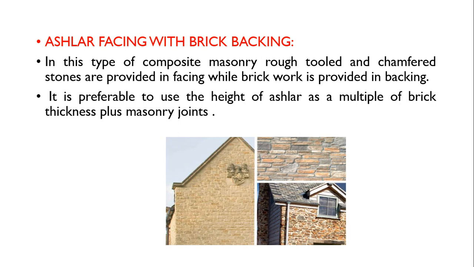It is preferable to use the height of ashlar as a multiple of brick thickness plus masonry joints. The brick thickness is 4 inches and ashlar may be of 6 inches, 9 inches, 12 inches, and up to 15 inches as ashlar facing. Due to this, you can see the elegance and the very good elevation of the building.